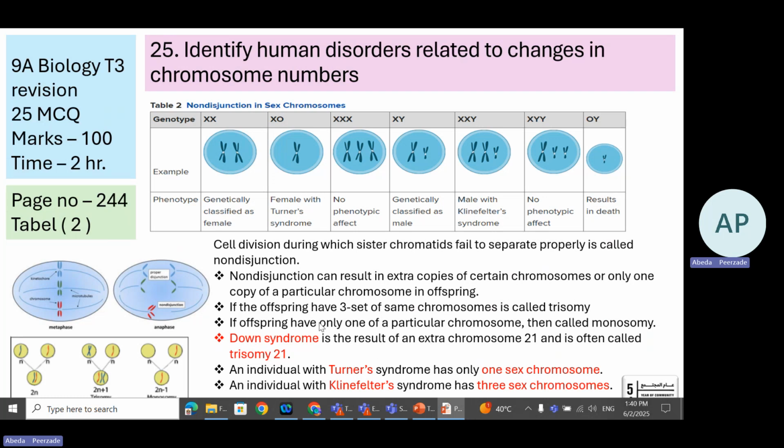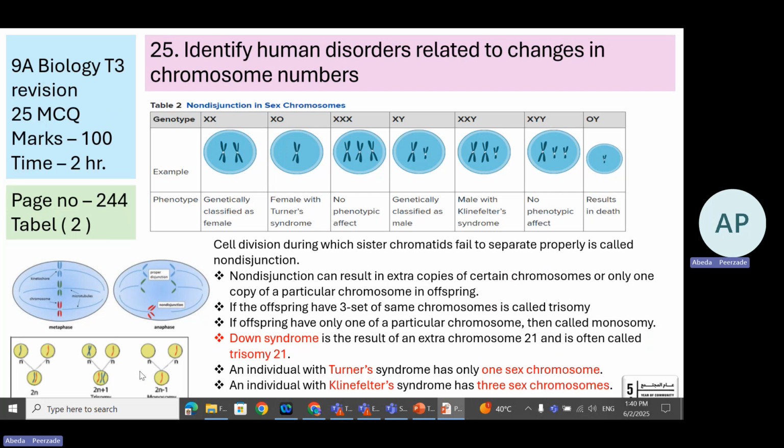So what can happen because of non-disjunction? Non-disjunction can result in extra copies of certain chromosomes or only one copy of a particular chromosome in the offspring. Here you can see a normal diploid. But if there is an extra copy, it can be a trisomy. Or if there is one chromosome missing, it would be 45 chromosomes, that is monosomy.